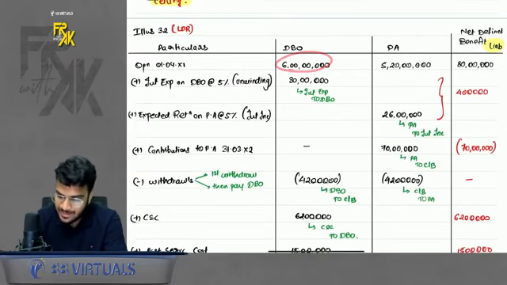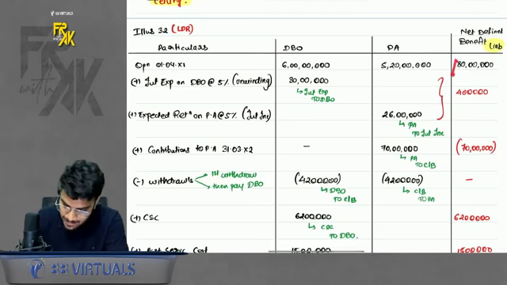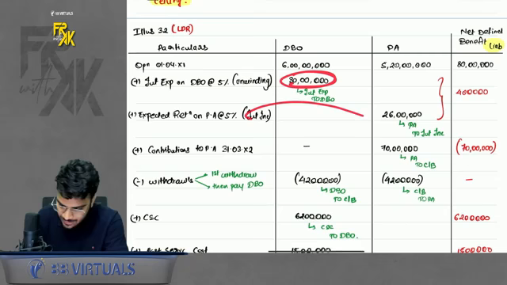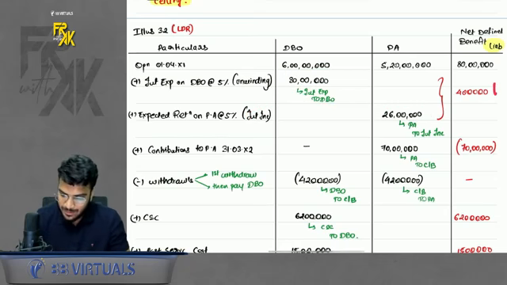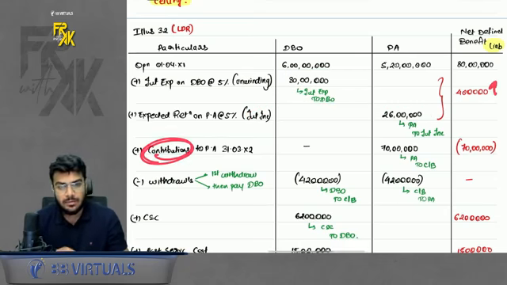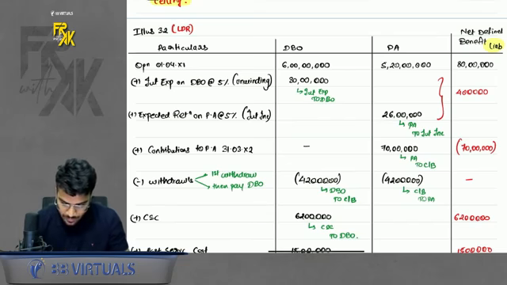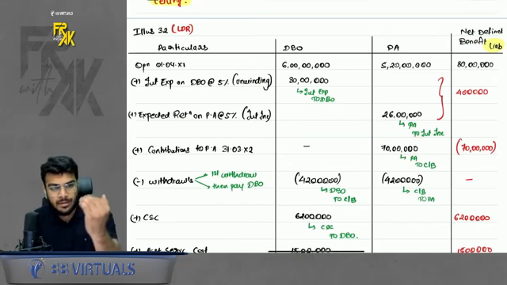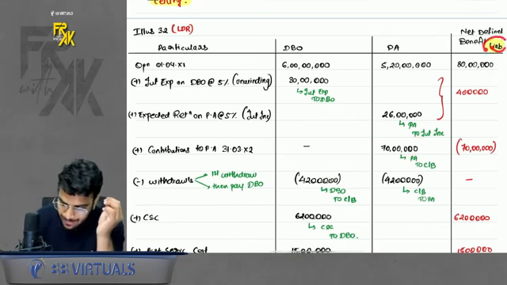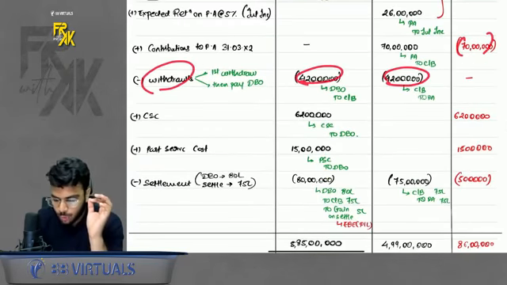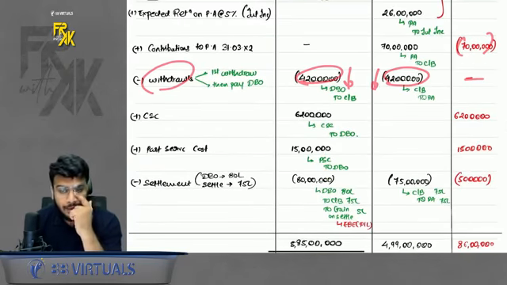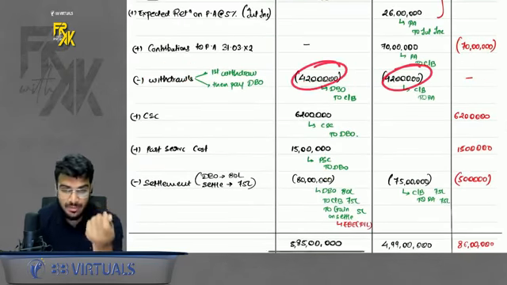My opening DBO 6 CR, PA was 5.2 CR, liability is higher by 80 lakhs. Then interest expense is 30 lakhs, interest income is 26. So net expense is 4 lakhs. This will increase my liability. Then contribution is done in asset. So when you contribute in asset, can I say my liability reduces? So the impact on net liability will be negative. Then you withdraw. PA and DBO both go down by 42 lakhs. No impact on net, because asset and liability are both reducing by the same amount.